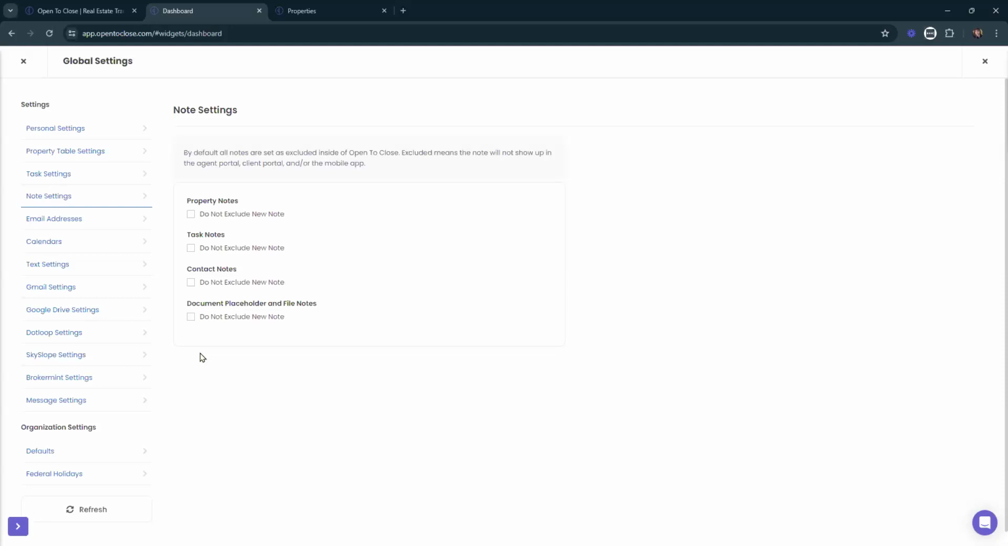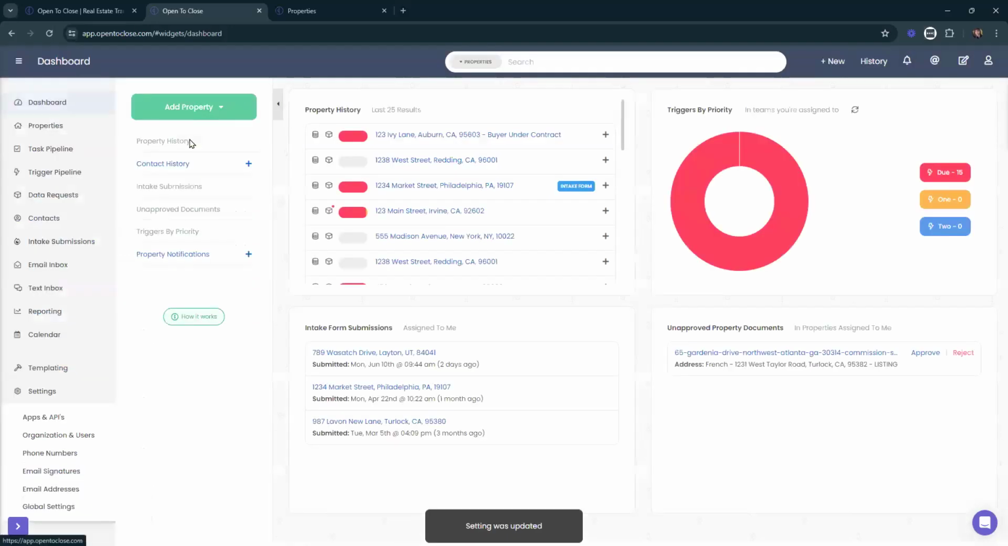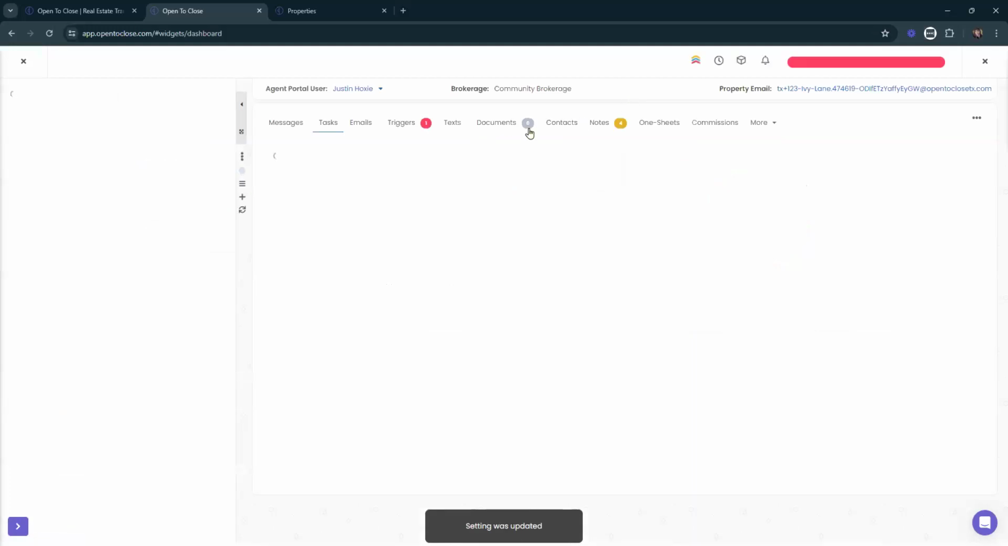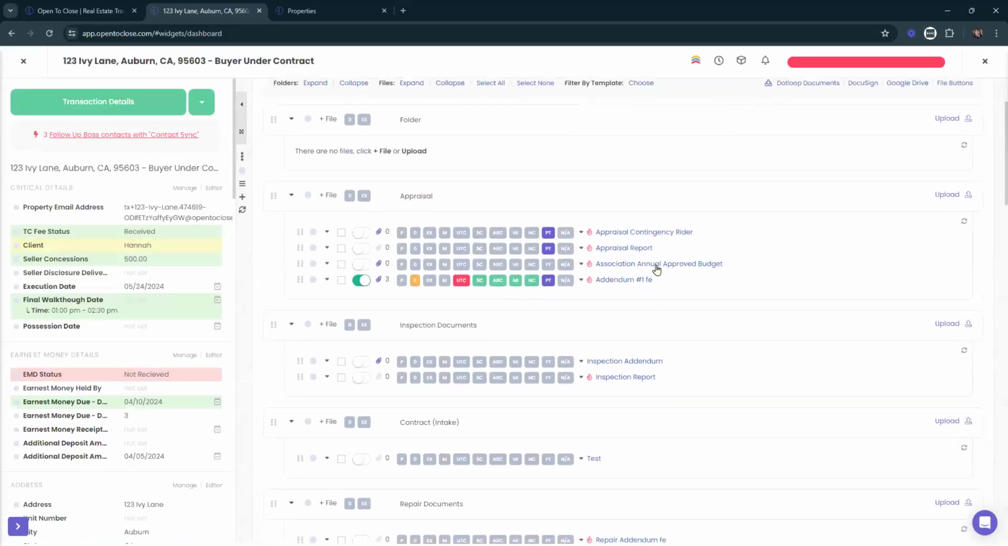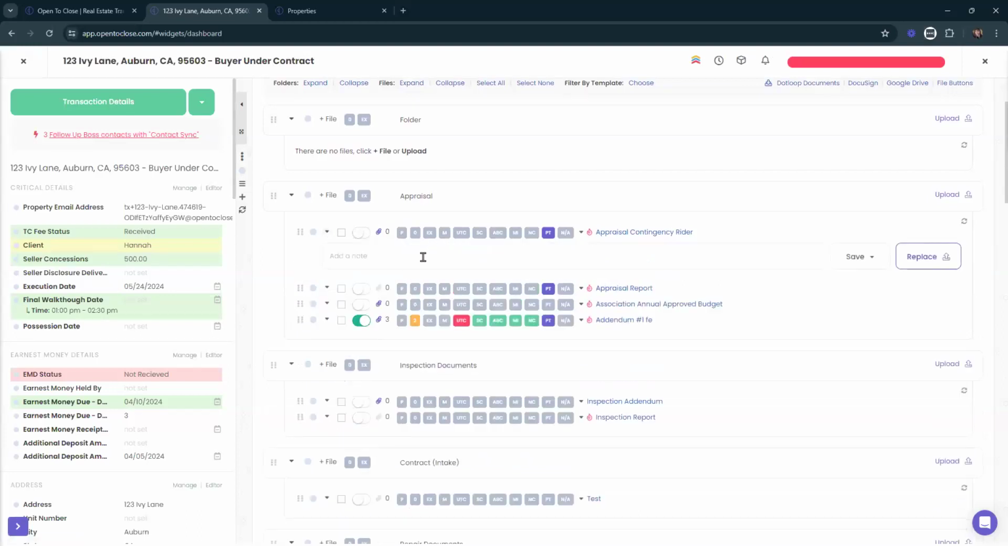Okay. So automatically all notes are excluded from showing up in the agent portal, client portal, or mobile app until you go in and select this button. If I select this button now, it is going to make it so that any new notes added from this moment on will be available to be seen. Now, I'm going to go ahead and unselect this button because I don't want that turned on in my account. When we're on that particular property, taking a look at those documents, here we've got this document. I'm just going to go ahead and select toggle notes to show our notes.